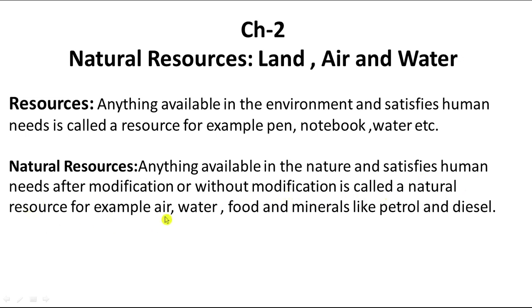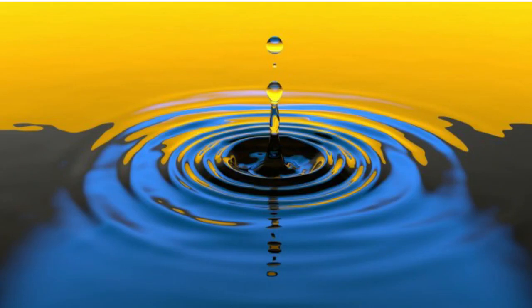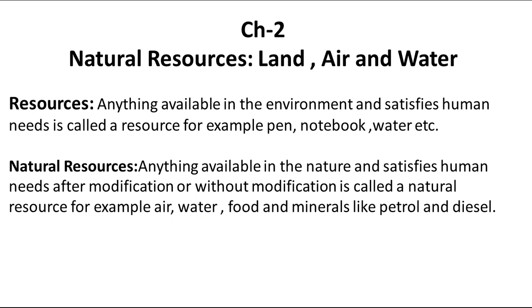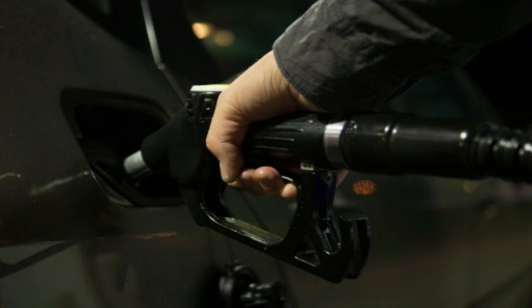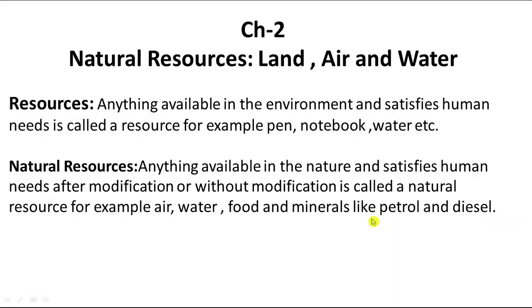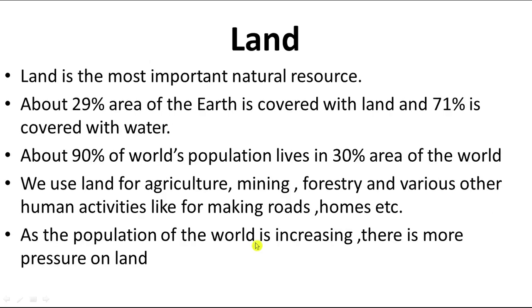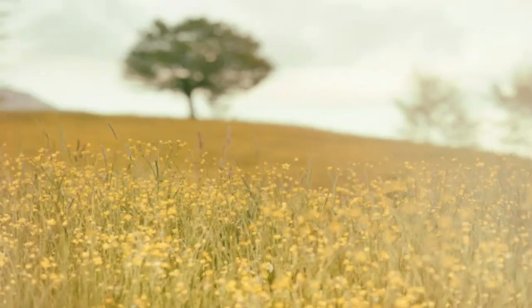For example, air and water are resources which can be used by human beings without much modification. But food and minerals like petrol and diesel can be used by human beings after modification.